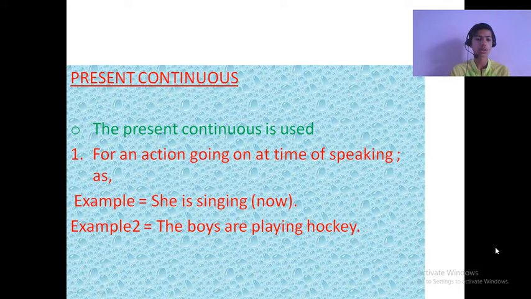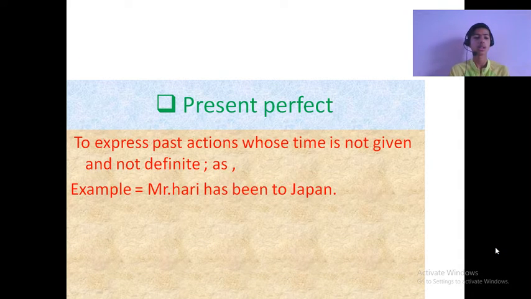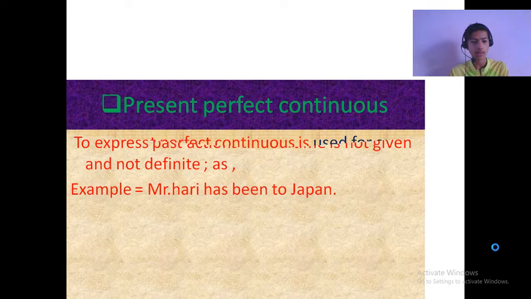Present continuous. The present continuous is used for an action going on at the time of speaking. Example: she is singing now. The boys are playing hockey. Present perfect. Present perfect is used to express past actions whose time is not given and not definite. Example: Mr. Hari has been to Japan.